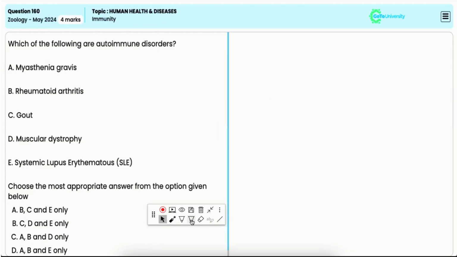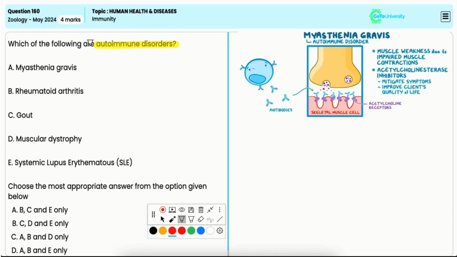In this question, you have to choose the option that includes the autoimmune disorders. A. Myasthenia gravis. It is an autoimmune disorder where the immune system produces antibodies that block or destroy the communication between the nerves and the muscles, leading to muscle weakness.